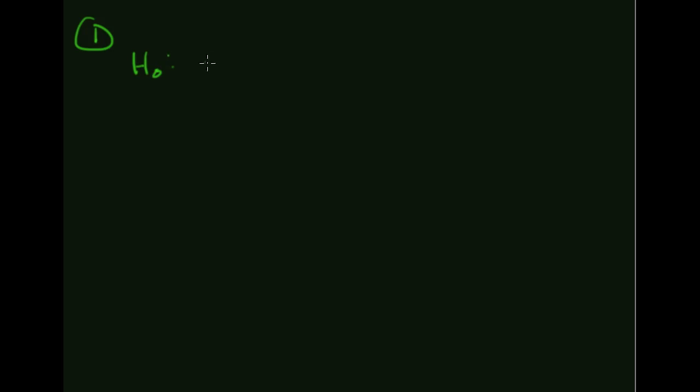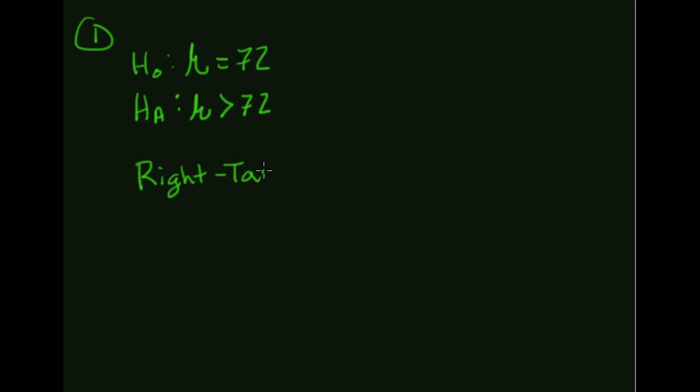The null hypothesis here is always an equivalence statement, so we're going to say that the mean of the population is 72. The alternate hypothesis here is the actual claim, which is that the mean is greater than 72. Okay, is this a left-tailed, right-tailed, or two-tailed test? Because the alternate hypothesis is a greater than statement, it is a right-tailed test. And ultimately, we have a little bit more information here.